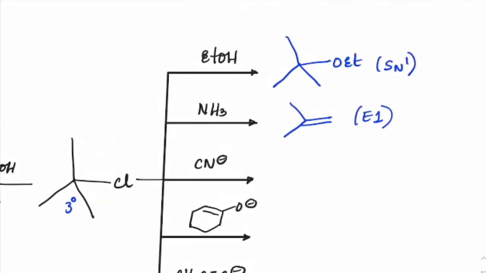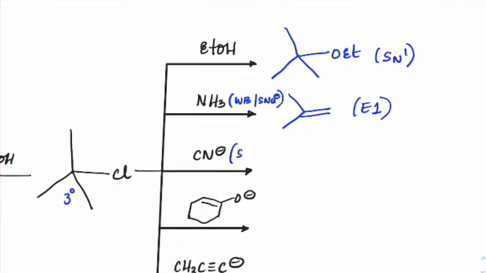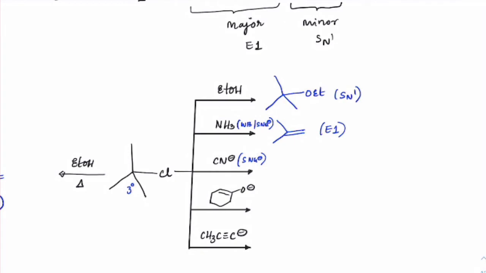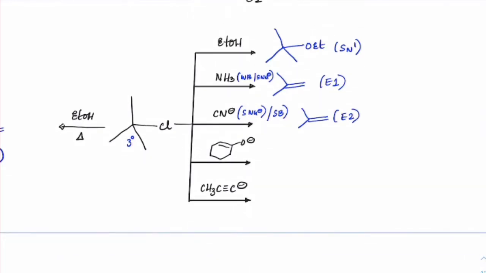Next, CN minus. I'll mention that here also: it is a weak base and a strong nucleophile. It will try to favor SN2, but again SN2 chances are very grim here, so it will go for elimination. CN minus is a good base also, so a strong base as well. So instead of going for the E1 mechanism, now it will give the product by the E2 mechanism. Next one, ethanoate.